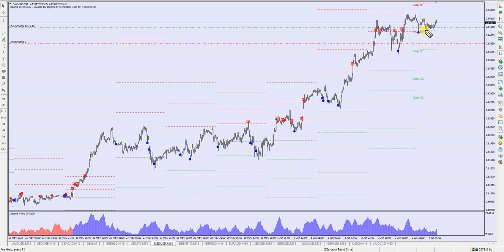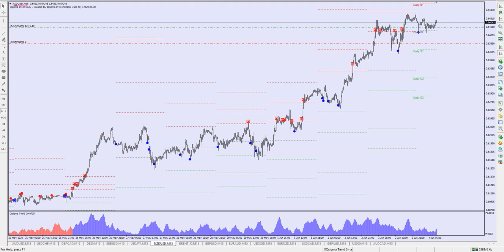Today in the Asian session, at midnight in the beginning of the day, we got a good trade. We entered the trade, and right now it is in positive mode. So in NZD USD we have a long position activated.